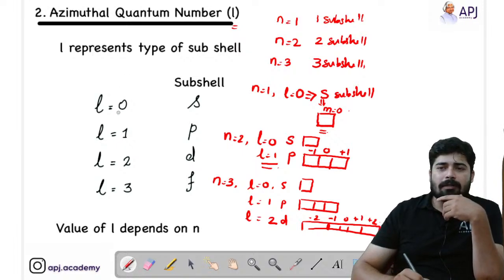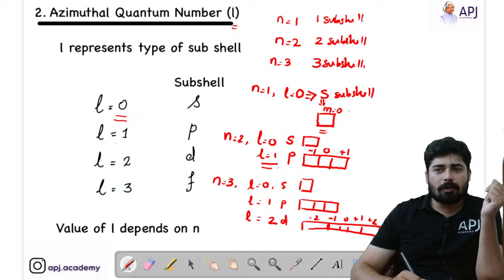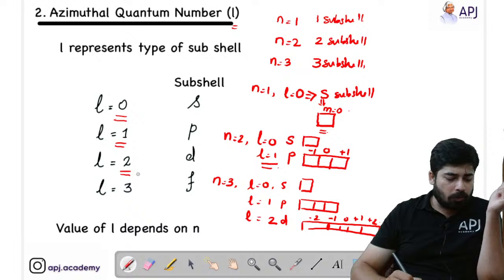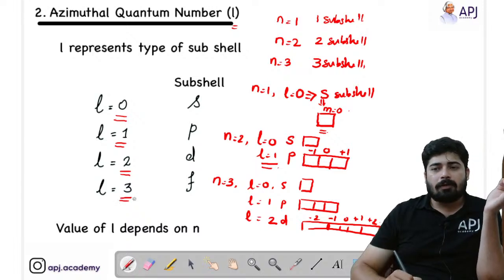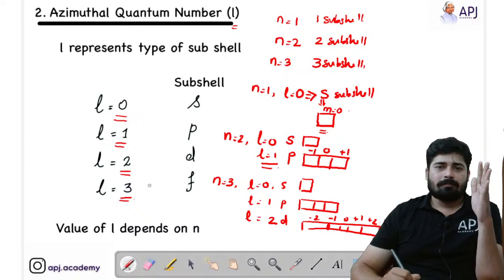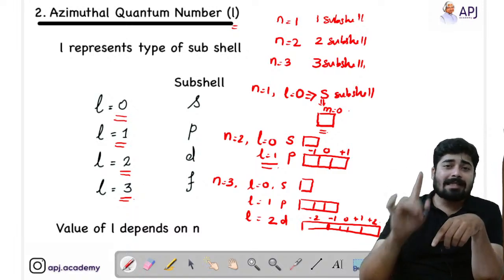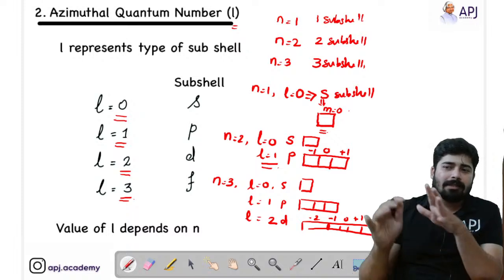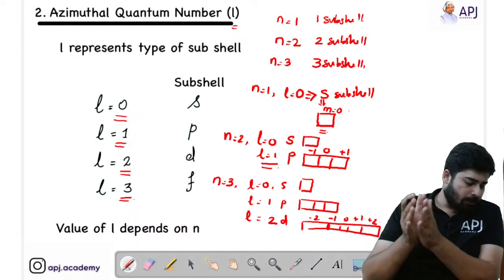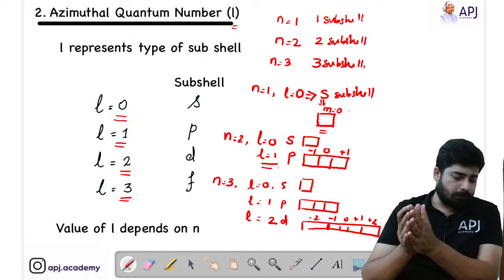The S subshell we denote by L equal to 0, the P subshell by L equal to 1, the D subshell by L equal to 2, and the F subshell by L equal to 3. And remember, the F subshell has 7 boxes, that means 7 orbitals are present for the F subshell.